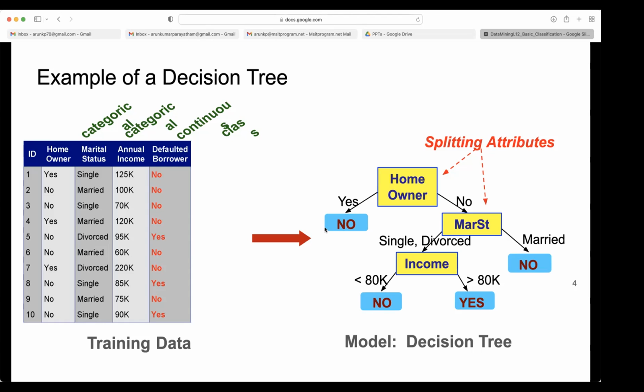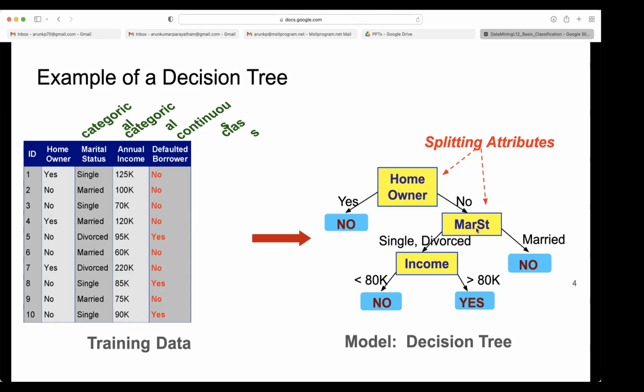So both classes are present when homeowner is no, and we again need to go through other attributes. The second column we will split by marital status. If marital status is single or divorced, or it is married, they are giving a binary tree here, so they club different values together on one branch and the complement in another branch.